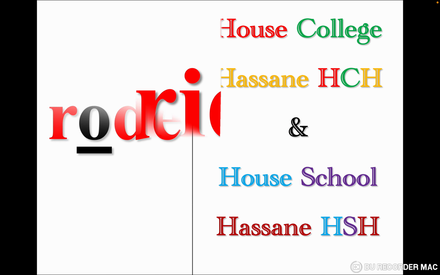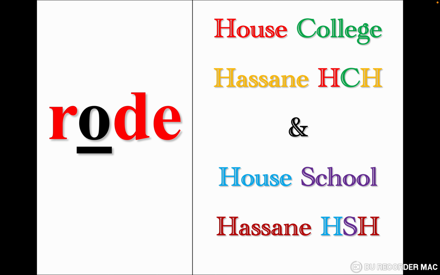Let's go to the next verb. Students pronounce this verb "reed." It's not "reed," it's ride. Now in the past we are going to change I to O. Students pronounce it "rod." It's not "rod," it's rode. As I said, in the past you need to pronounce O, O, O, rode.